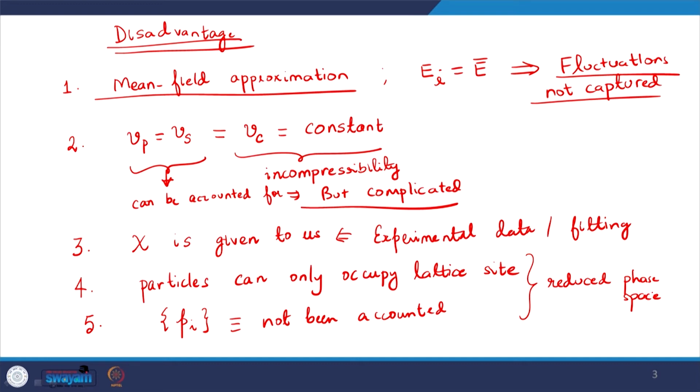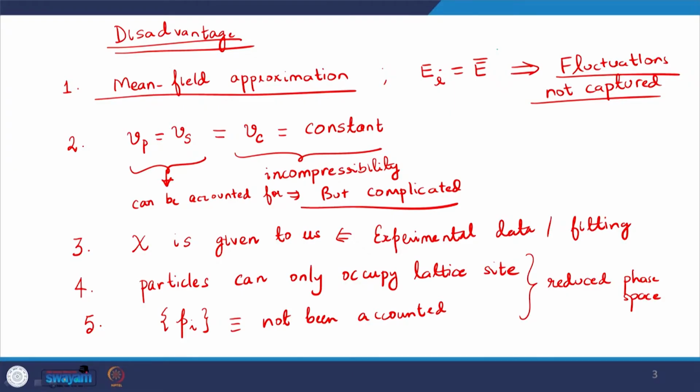Now, let us try to address these limitations one by one. So, the first one, we have a mean field approximation, and we said that epsilon_I is equal to epsilon bar. If you think about it, that need not have been assumed, because inherent in the model is the fact that we have some epsilon interaction between different species, epsilon_pp, epsilon_ps, epsilon_ss, right. So, within the lattice model framework, if I know the configuration, I can find the energy value, and clearly that energy value will be different for different states.